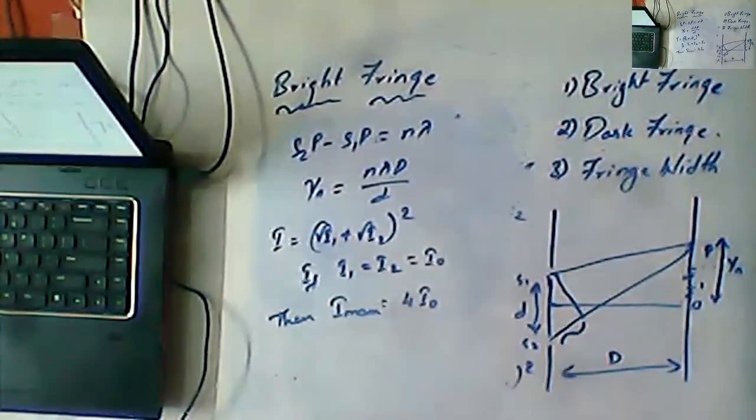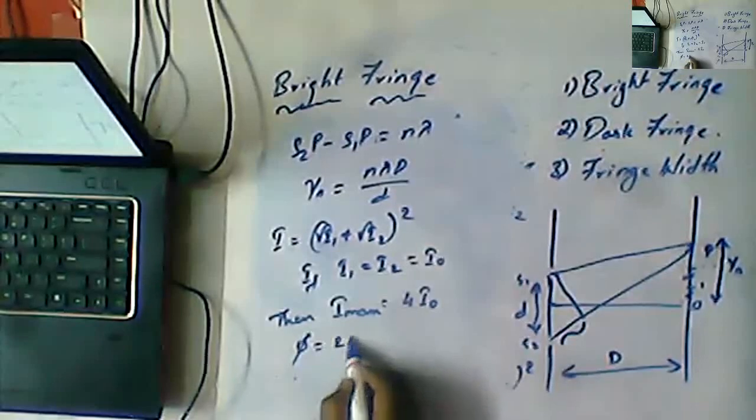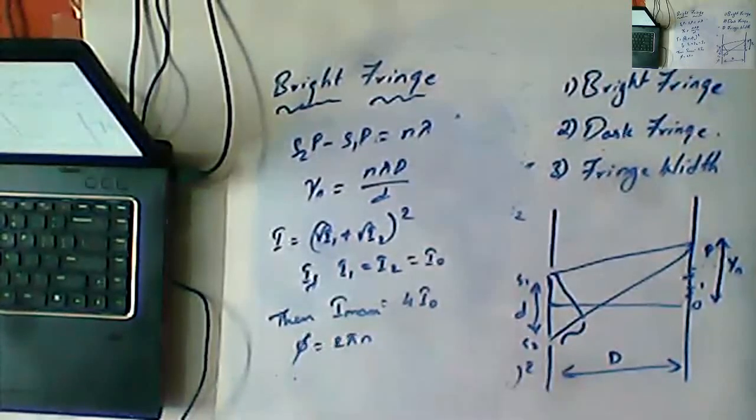The phase difference is 2 pi n. The path difference is n lambda. These are the formulas you need to remember for the bright fringe. I hope you all understood. Similarly, we will discuss the dark fringe.